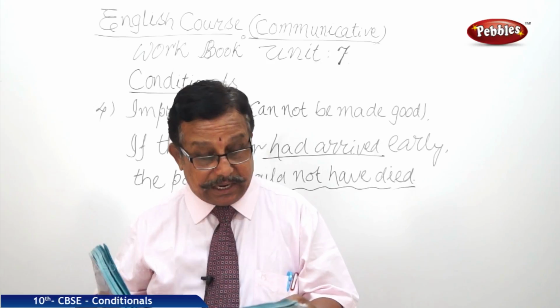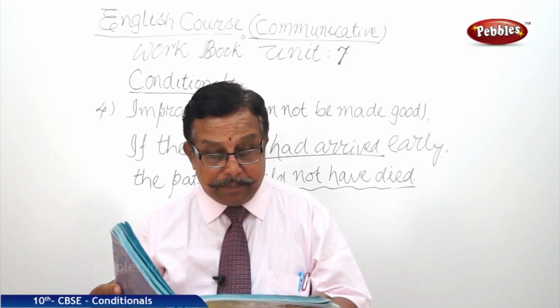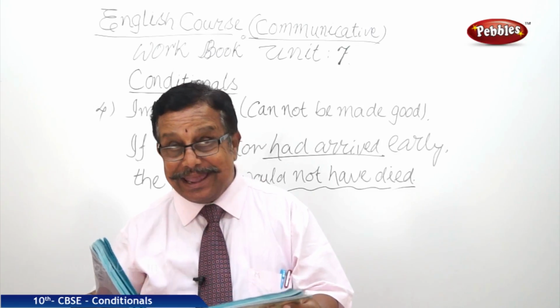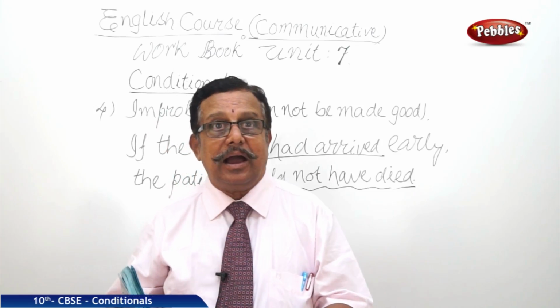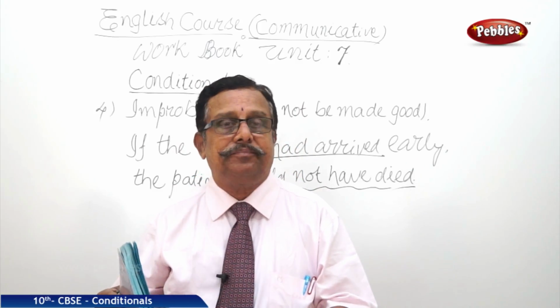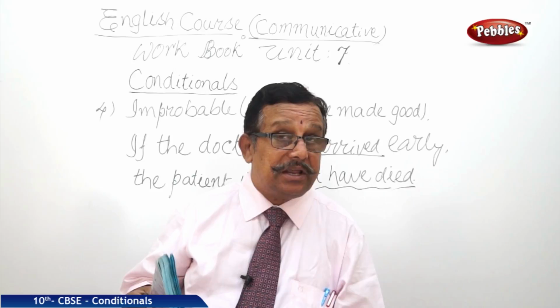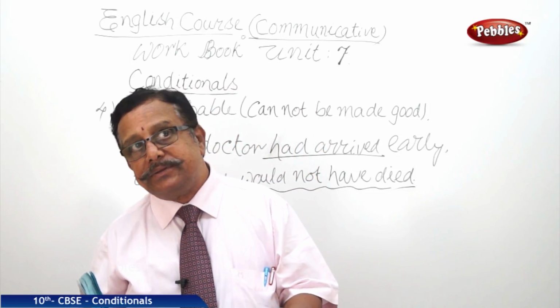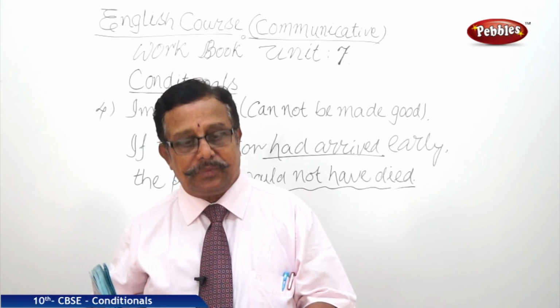So the answer is, I will take up the new job if I get a good pay package. I will take up is future tense, simple future. If I get, simple present, probability, right?